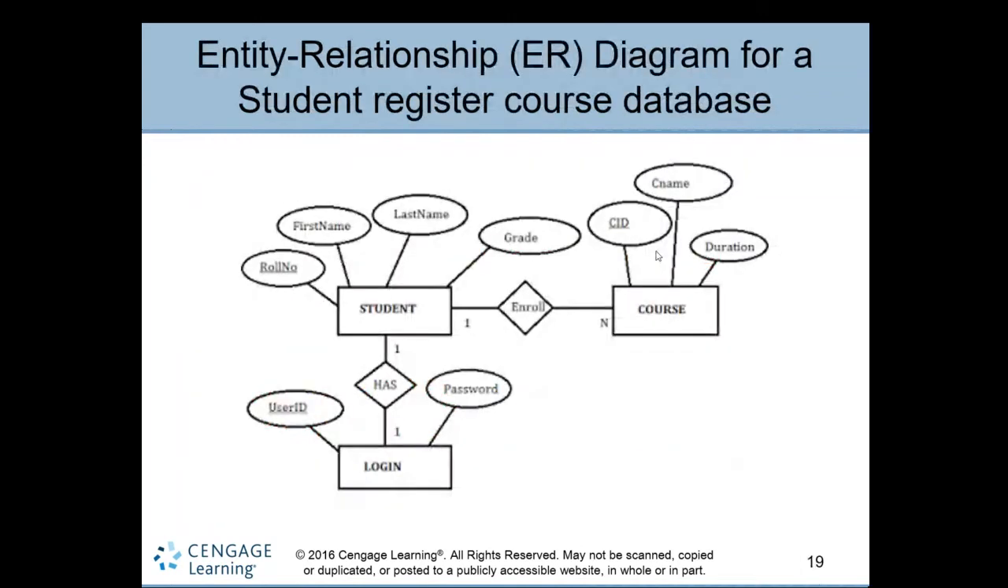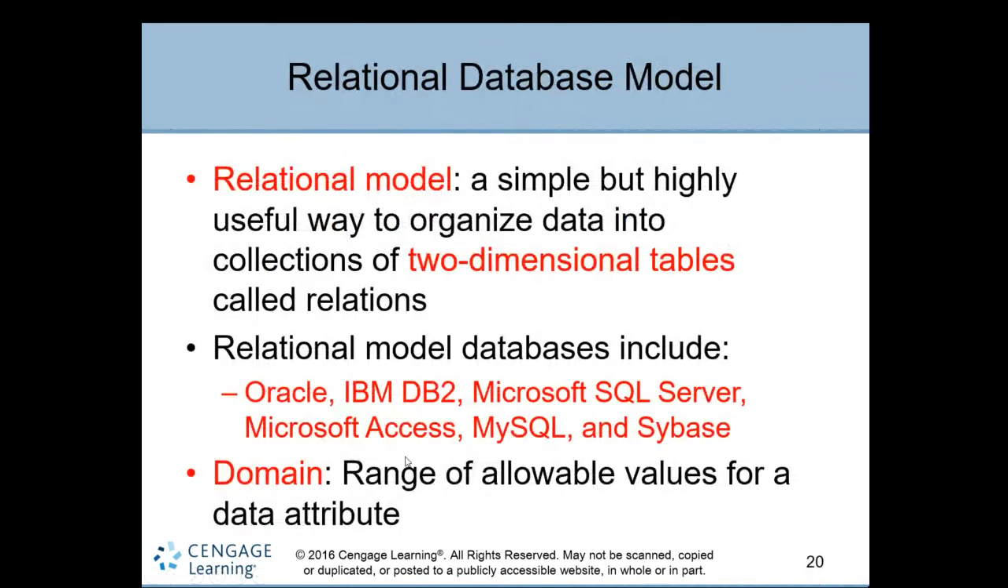Here is a simple example: the student table has a relation with the course table, and the student table has a relation with the login table. There are many relational databases, including Oracle, the most powerful and advanced one, IBM, Microsoft SQL Server, Microsoft Access, a simple basic one, MySQL, and Sybase. There are many different types of relational databases.